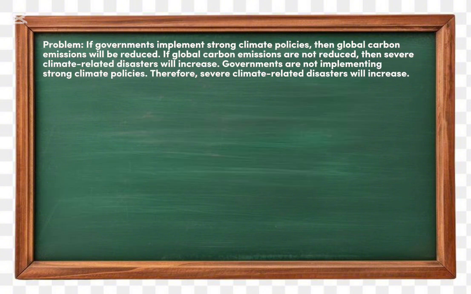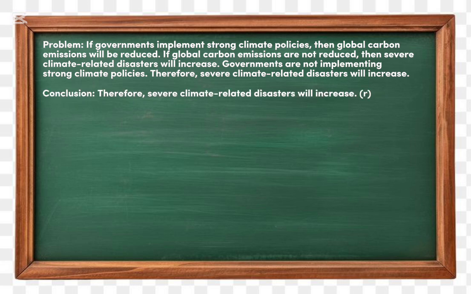Example problem. If governments implement strong climate policies, then global carbon emissions will be reduced. If global carbon emissions are not reduced, then severe climate-related disasters will increase. Governments are not implementing strong climate policies, therefore, severe climate-related disasters will increase.